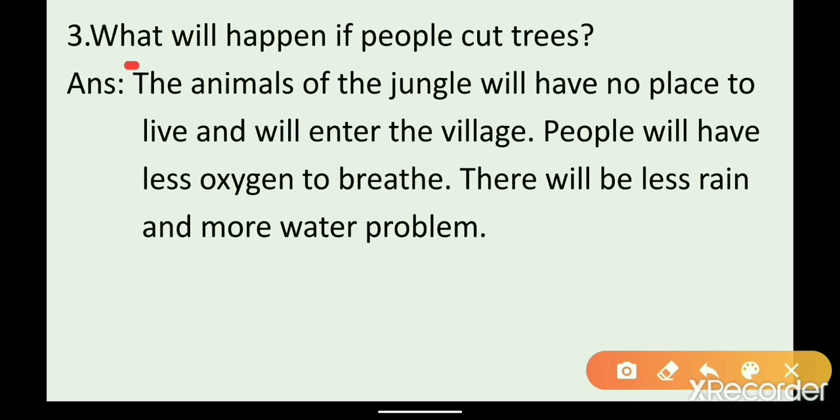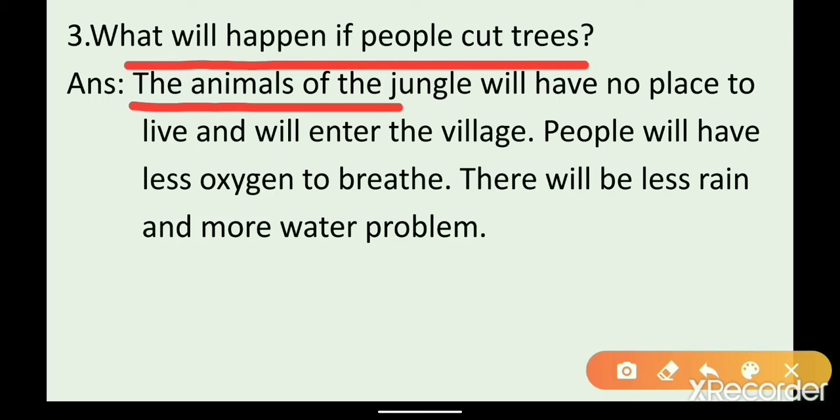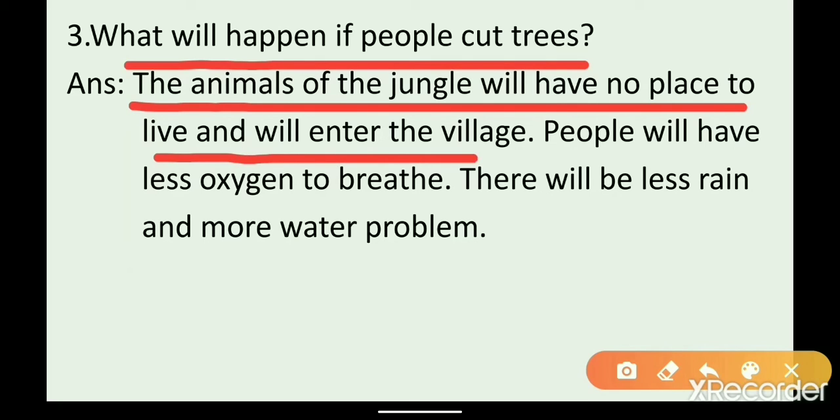Next, what will happen if people cut trees? So what will happen if people cut trees? Let us see. The animals of the jungle will have no place to live and will enter the village. So if we cut trees, where we find much trees? In jungle. And in jungle what we find? Animals. So if we cut the trees, the place to live for animals in jungle will not be. And what they do, after there is no place in jungle, they will enter our village.